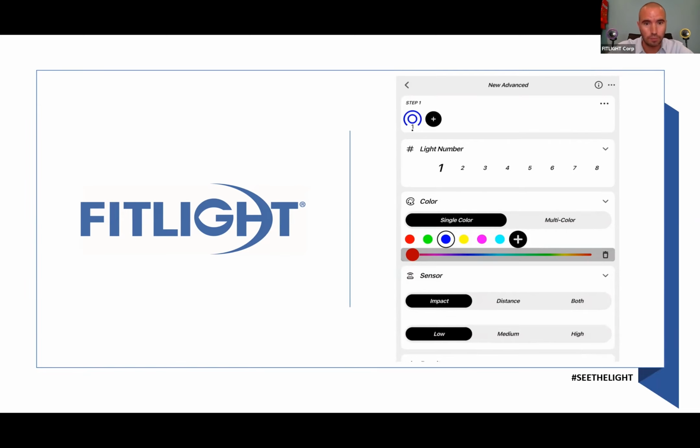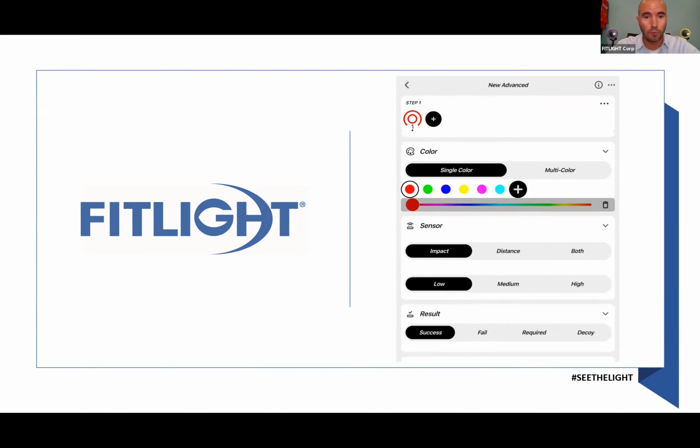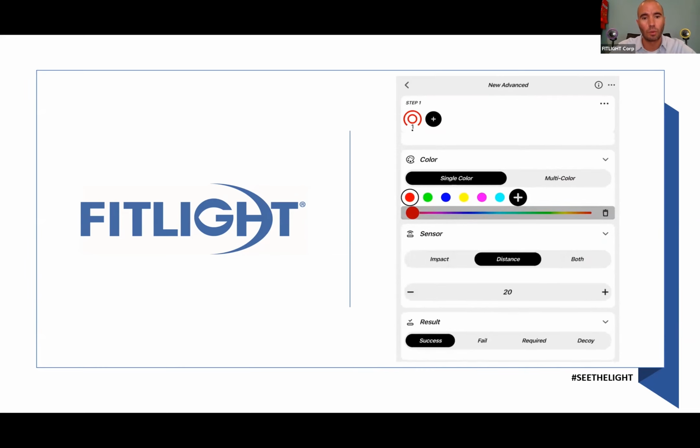So in this case, if I would leave it to this, light number 1 would go on with a blue color. And as you see, you can actually choose multicolor, so you can have a randomized color for one light. You can change it to yellow, to red, whatever you prefer. You can set all the settings, all the features that we just discussed in random.